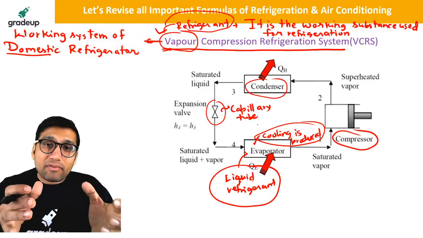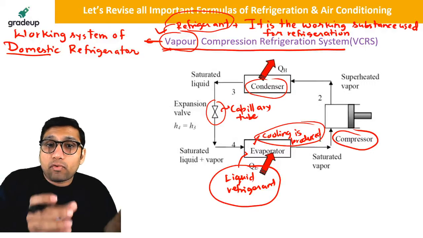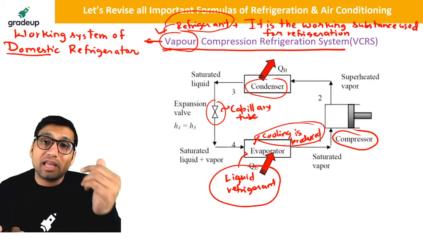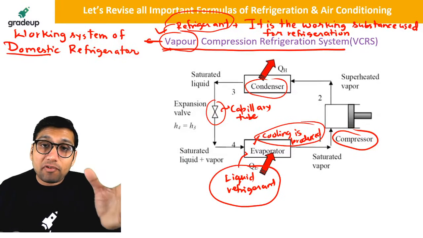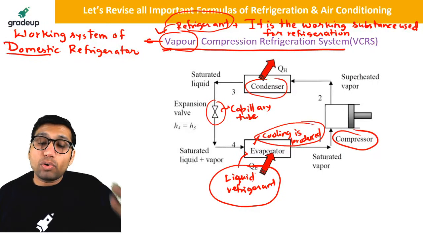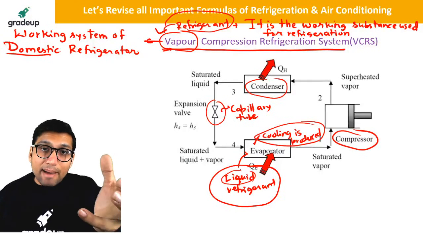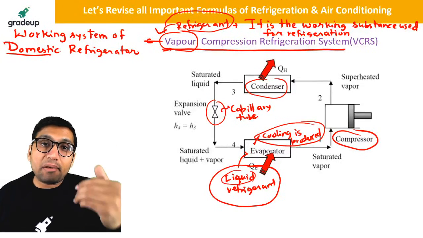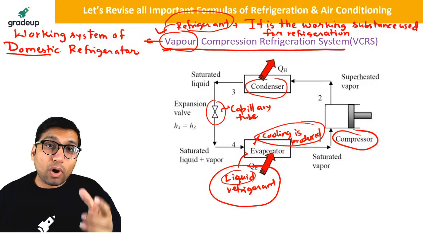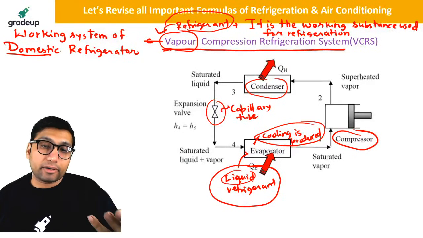So this evaporator, containing liquid refrigerant, will absorb the heat from your food items, your fruits, vegetables, whatever things you keep in your refrigerator. When it absorbs the heat, the liquid refrigerant will get evaporated. There will be a phase change process, and that is why it is called an evaporator, because the liquid refrigerant inside will get converted into vapor.